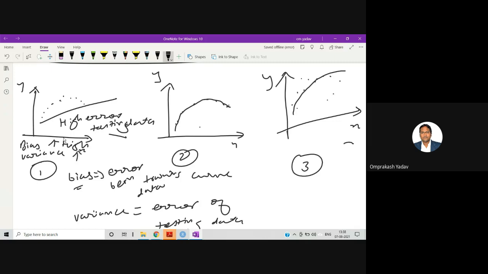In the first case bias is very high because during training it's not properly fit, and even if we give the testing data, it will not predict properly because the error was very high during training. So bias means the error of the training data, and variance means the error of the testing data. The bias and variance are both very high in the first case. This model is called an underfit model.